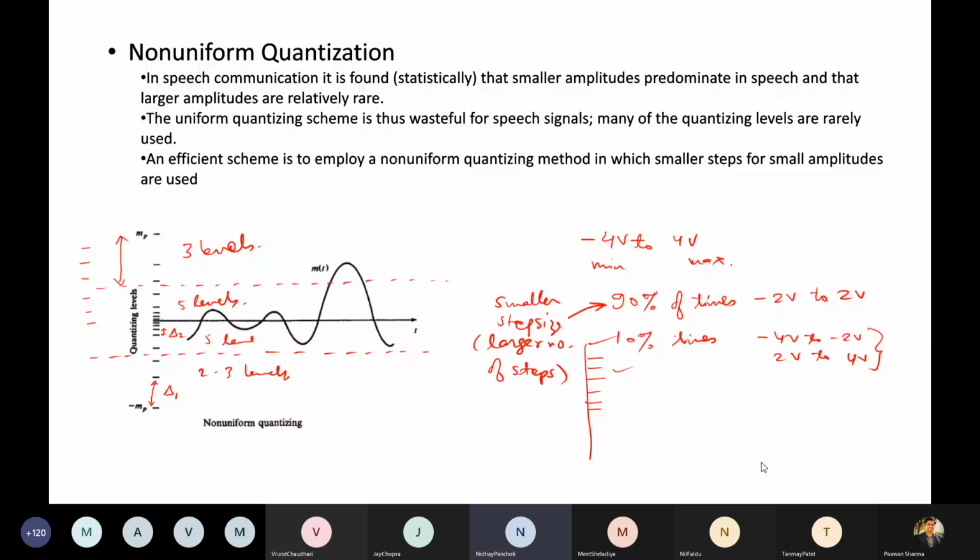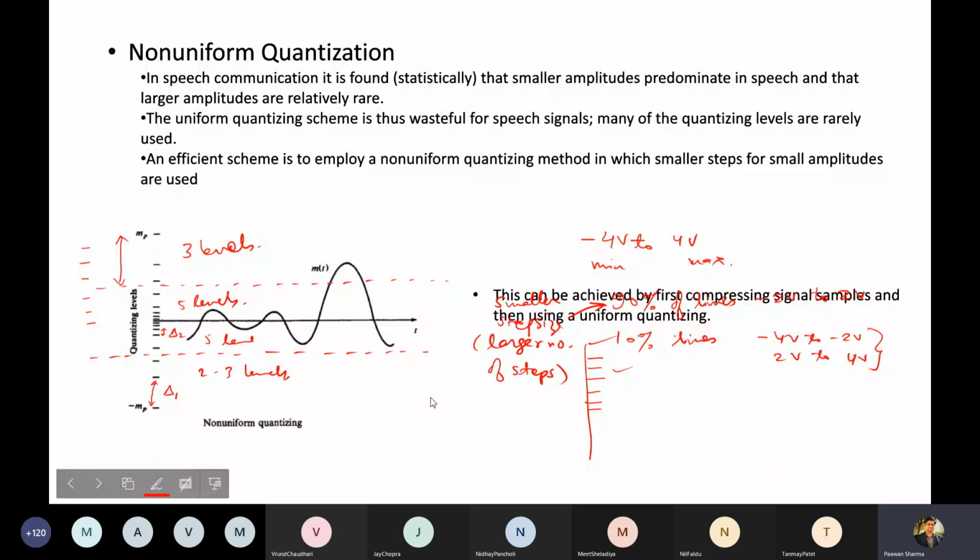Yes, sir. Okay. So we have non-uniform quantization. Now we have understood what non-uniform quantization is and what its advantages are. Now the next question is, how do we do that? So how to achieve this?